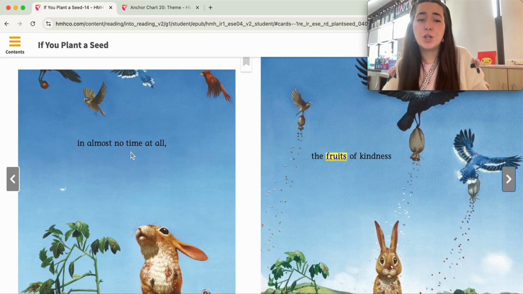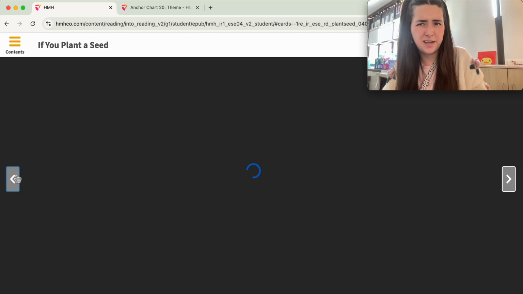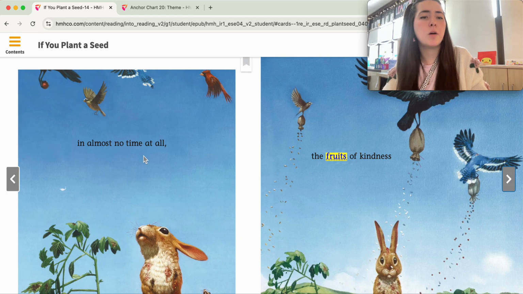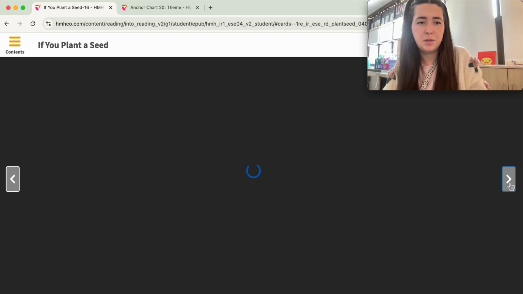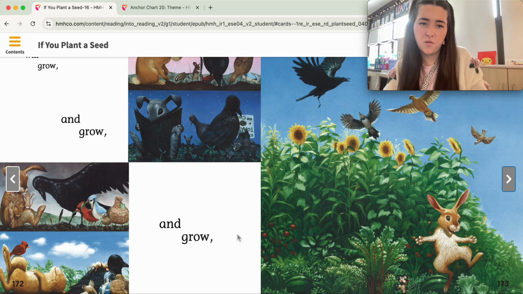In almost no time at all, the fruits of kindness will grow. Did I skip a page? I don't think so. In almost no time at all, the fruits of kindness will grow and grow and grow.